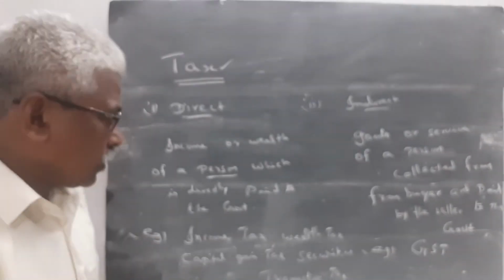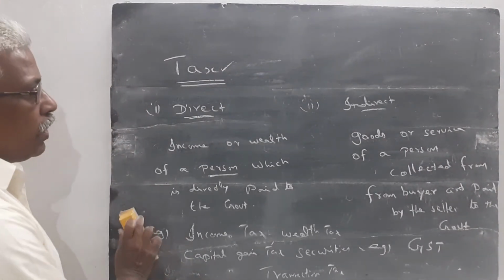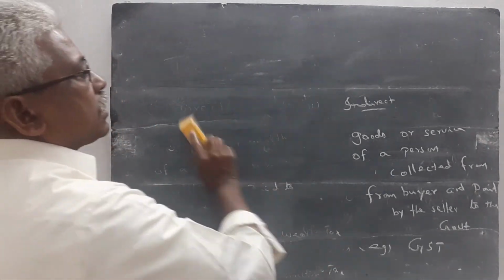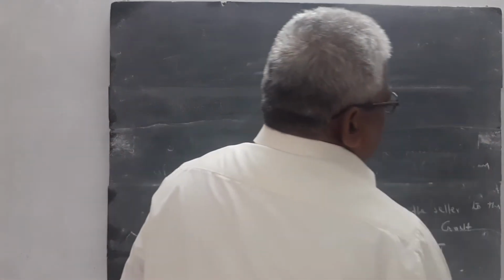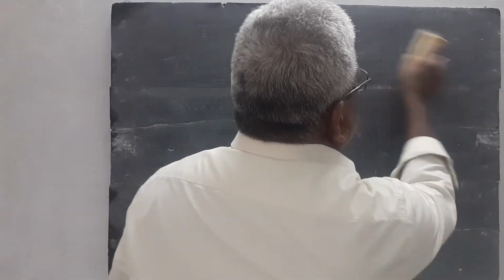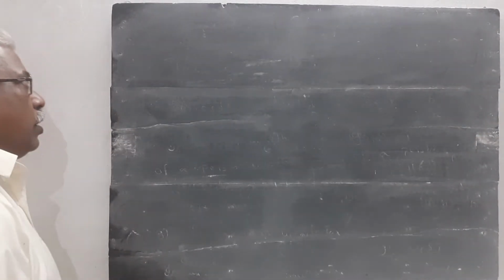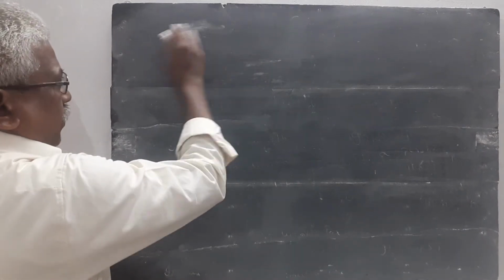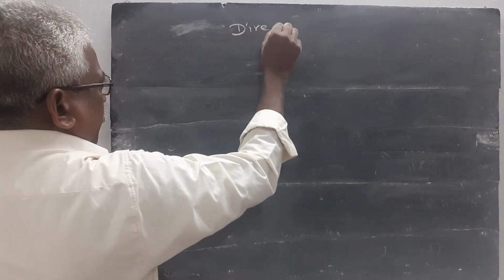In our textbook, 6 points are given. What are the differences between direct tax and indirect tax? I want to explain these 6 points one by one. What is the meaning of direct tax?